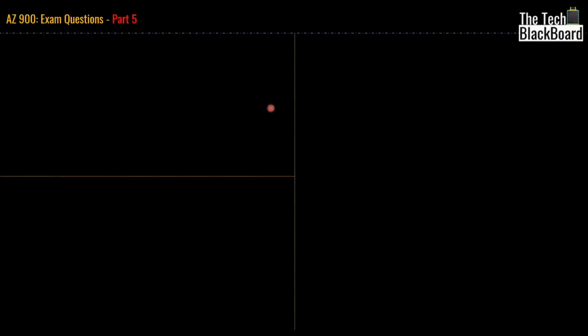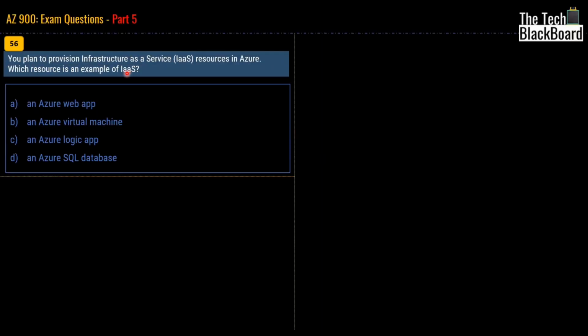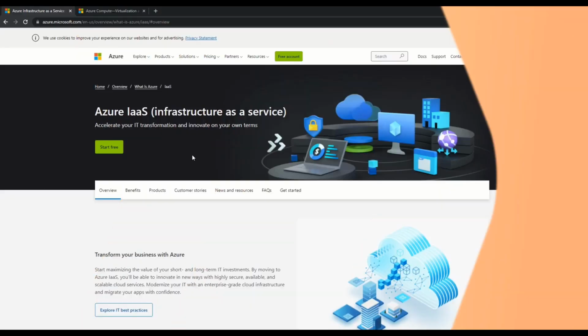So let's begin our part 5 with question number 56. The question says that you plan to provision infrastructure as a service resources in Azure. Which resource is an example of IaaS? Is it an Azure web app, Azure virtual machine, Azure logic app, or Azure SQL database?